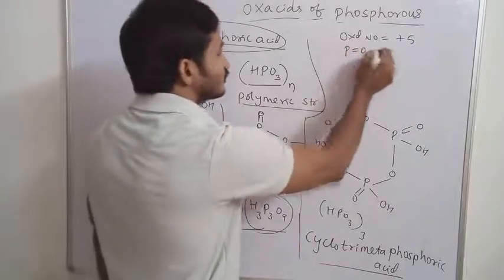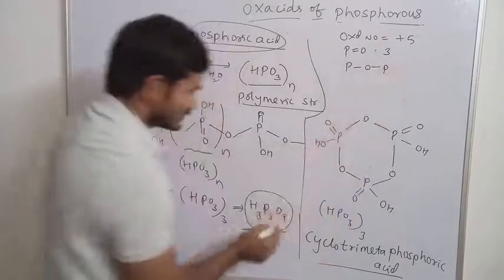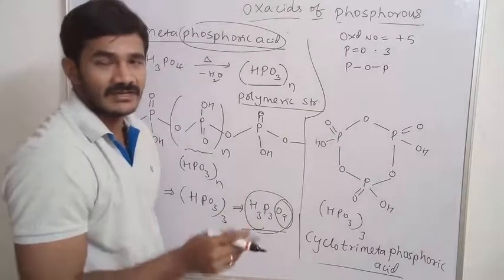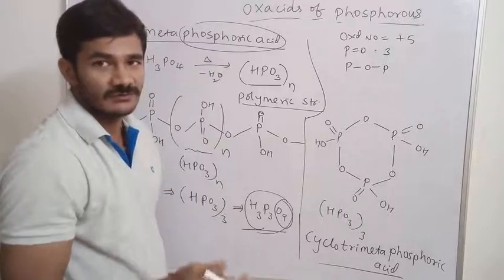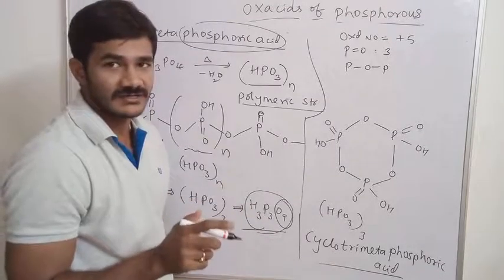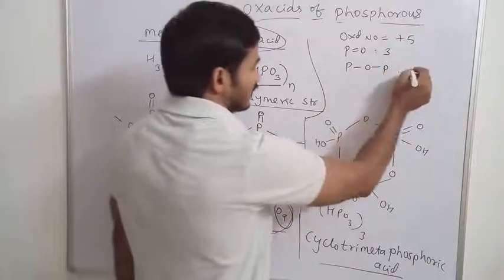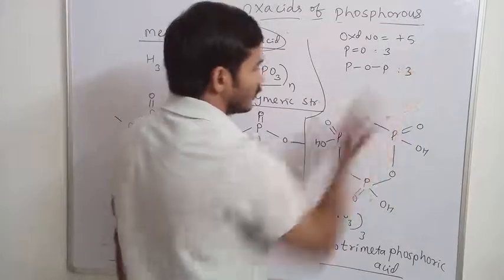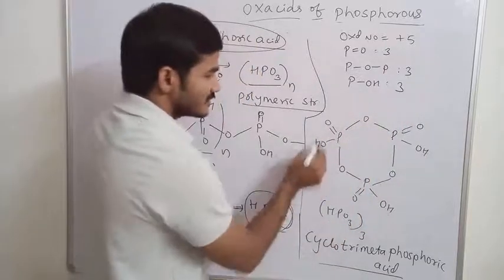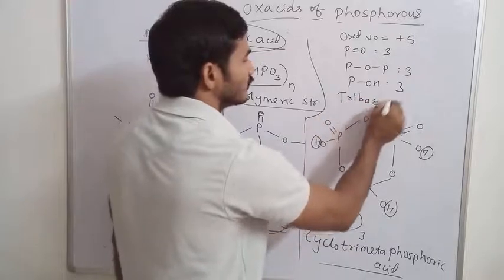Number of P double bond O groups are how many are there? 3. And number of POP bonds. Here also you can see 9 is what? Odd number. I already told you odd number if you get, that must contain POP bond. Like H4P2O7, H3P3O9. Oxygen we have to see, it must contain oxygen, odd number, then we have to write POP bond. So POP bonds how many are there? 1, 2, 3. 3 POP bonds. And number of POH groups are how many are there? 3 POH groups. What is the basicity? How many replaceable hydrogen atoms are in this? 3. So it is a tribasic compound.